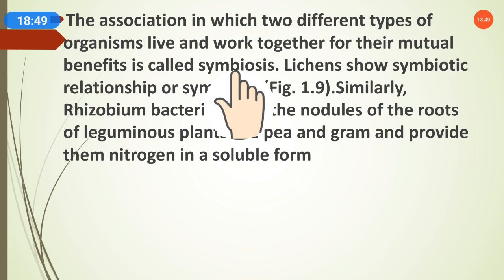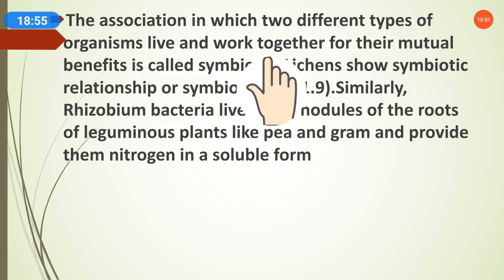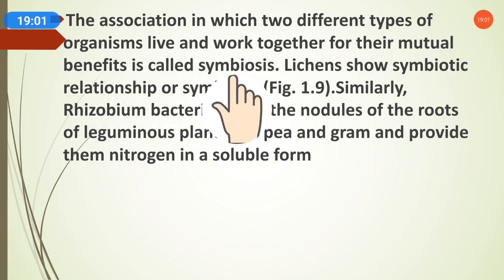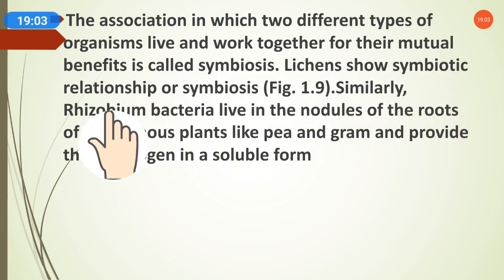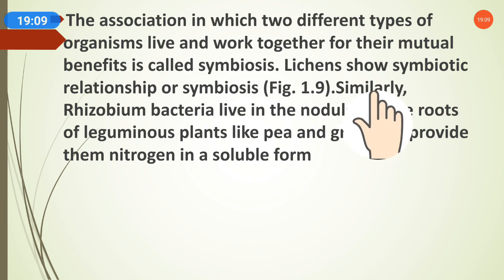So that process is called symbiosis. Lichens show a symbiotic relationship, or symbiosis.